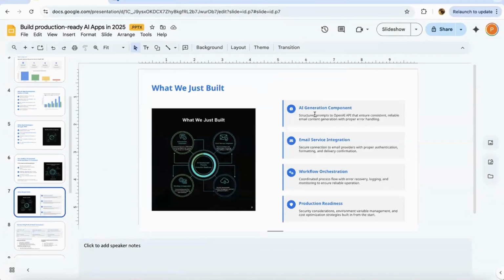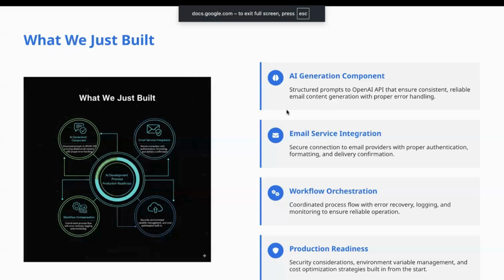Right, so we built this service. We generated content using the AI generation component. Then we sent an email using the email service integration component. Then we orchestrated the workflow. We coordinated the process flow with error recovery, logging, and monitoring. And then we have production readiness. We did add a bit of production readiness in terms of using environment variables rather than hard coding any kind of secret keys in our code, right?